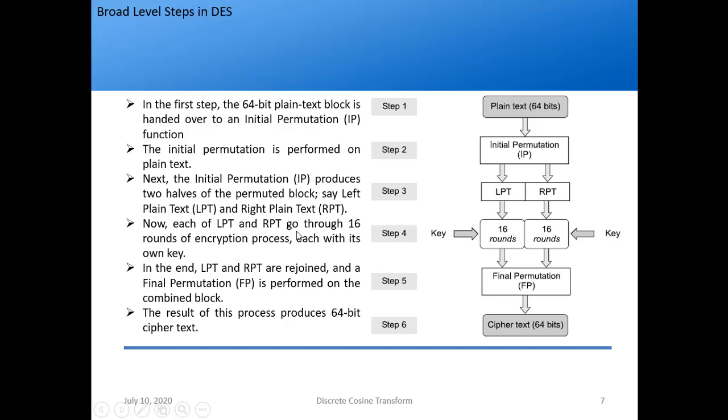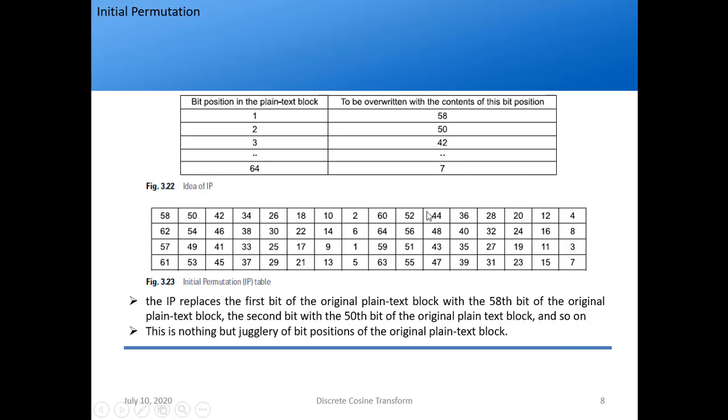Now each of the LPT and RPT goes through 16 rounds. Remember, each goes separately. So RPT has 16 rounds and LPT has 16 rounds, right? Then in the end, LPT and RPT are rejoined and a final permutation is performed on them to get the final 64-bit ciphertext. And remember, each round has its own key. So you can imagine the complexity of the algorithm. That is why it is one of the most famous algorithms.